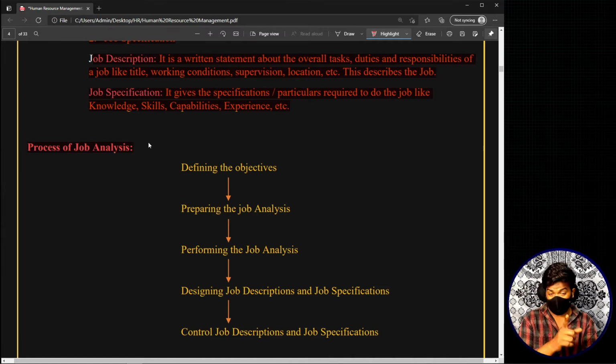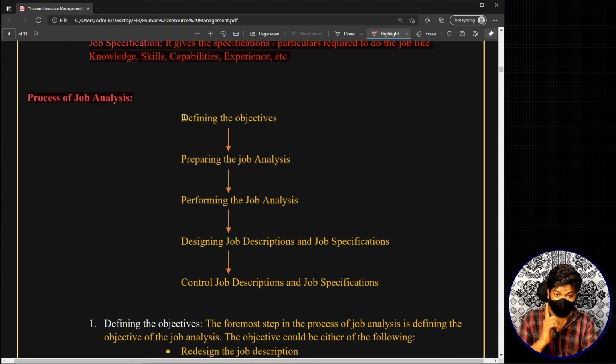Now see, the process of job analysis. Just keep these steps in your mind. We will be talking about an example where you can actually relate. The first step is defining the objectives.